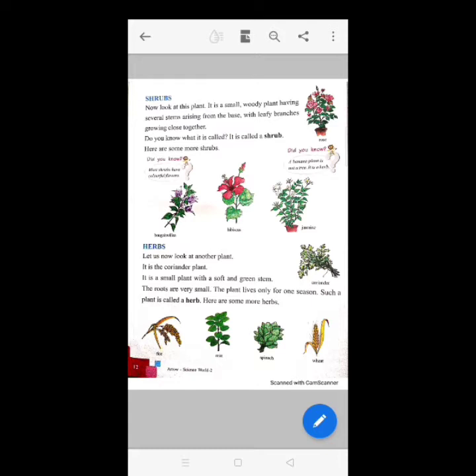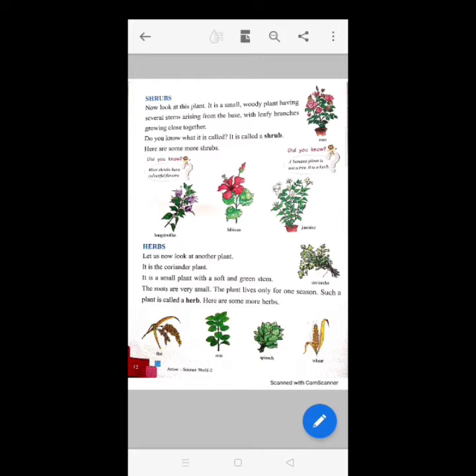Shrubs are small to medium sized woody plants and may grow to a height of 5 to 6 meters. They are smaller than trees. They are highly branched from the base of the stem.